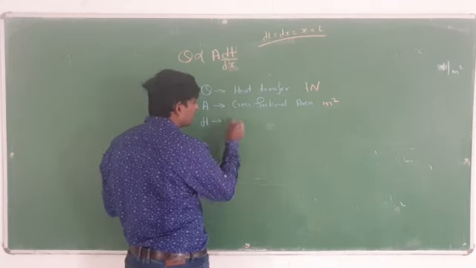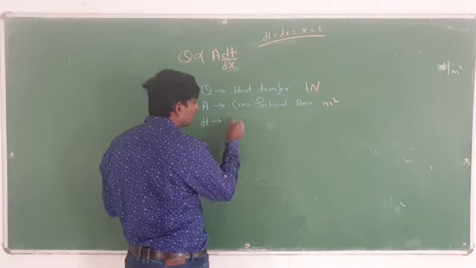See here, as you can see, Q is directly proportional to A dt by dx. So what you have to do, Q is equal to, you have to remove the proportional sign. If you want to remove this proportional sign, you have to add a constant: equal to minus K.